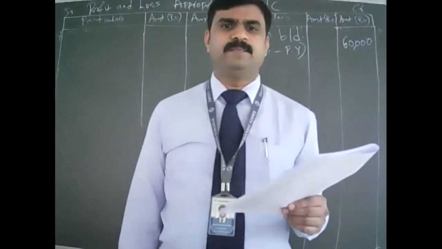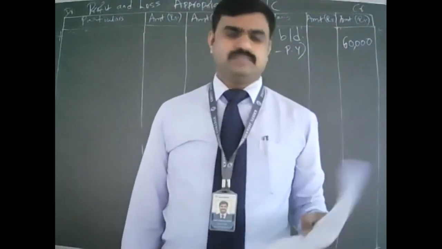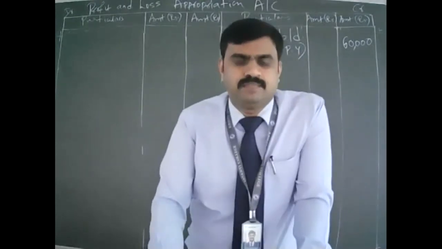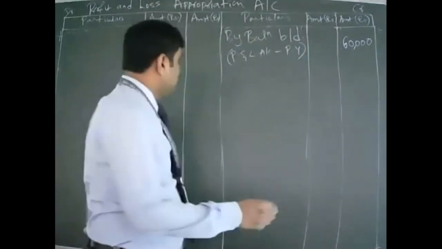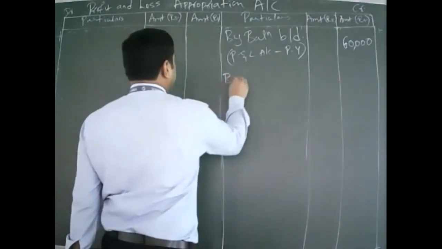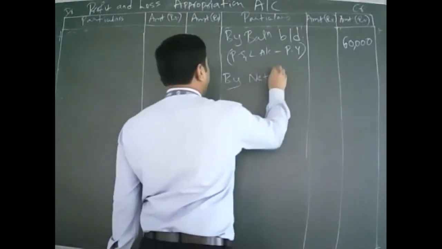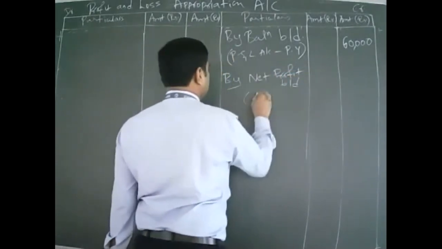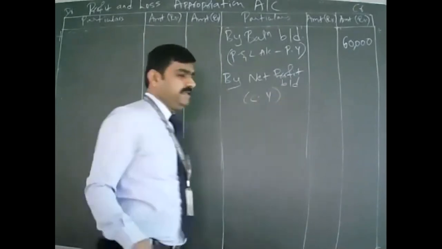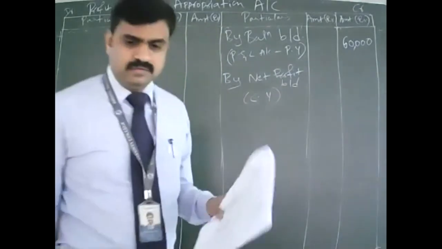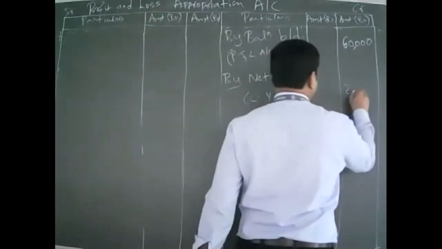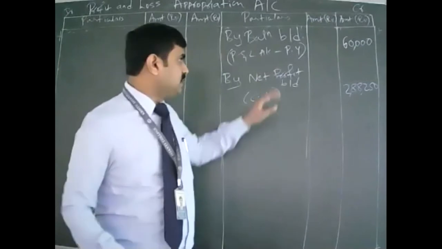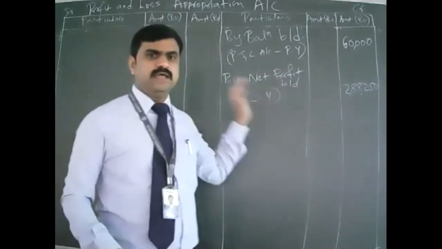Yes or no? Yes, sir. Now you write the current year net profit brought down. Current year, how much did we get? 2,88,250. So you write down the profits of both the years.